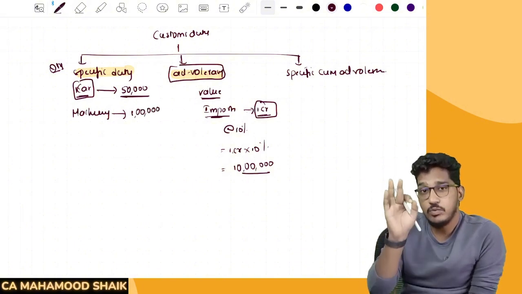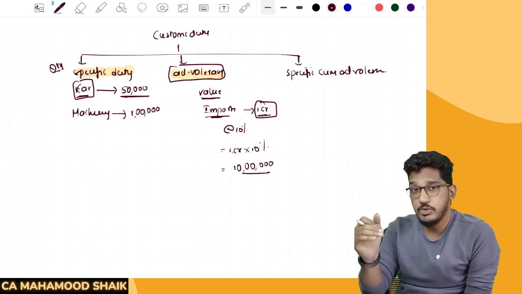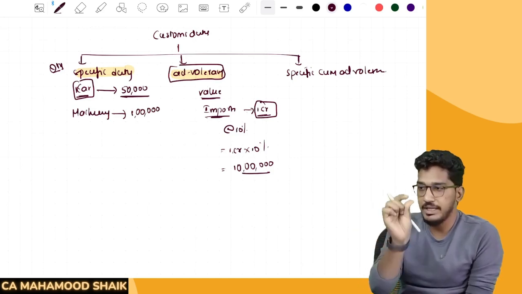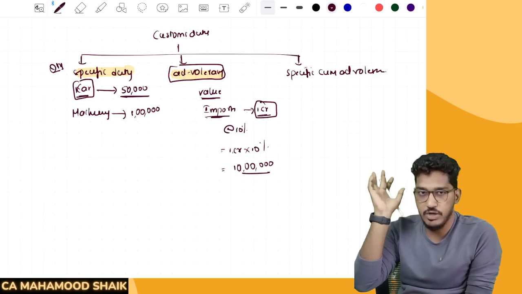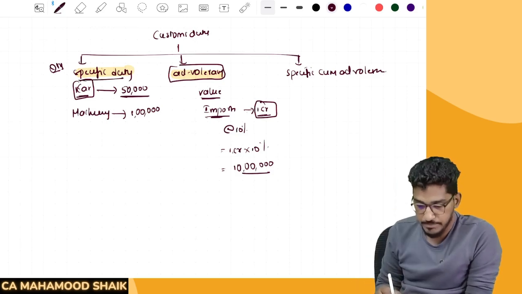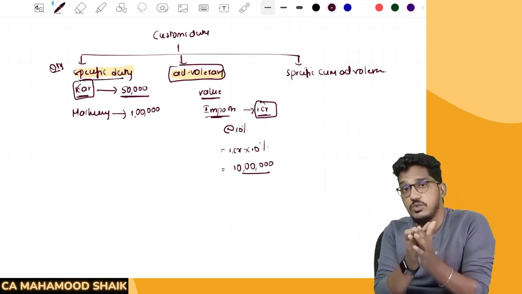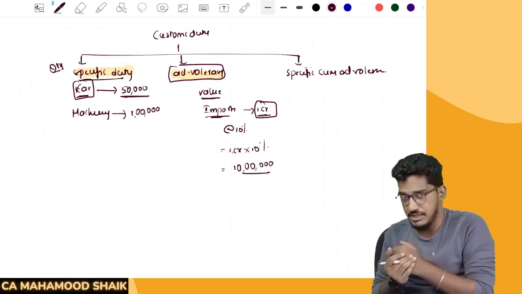Here you need not determine what is the value of the goods you are importing or exporting. They will tell you a specific amount. On each quantity, this much specific amount you are required to pay. That I call specific duty. What is ad valorem? You will determine value, multiply that value by a percentage, and you will get a customs duty.